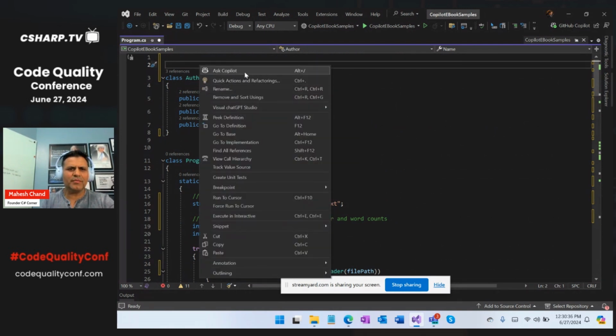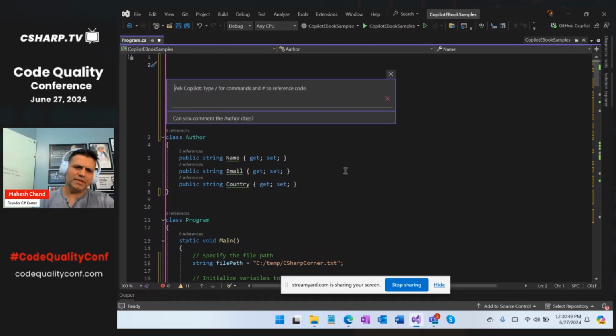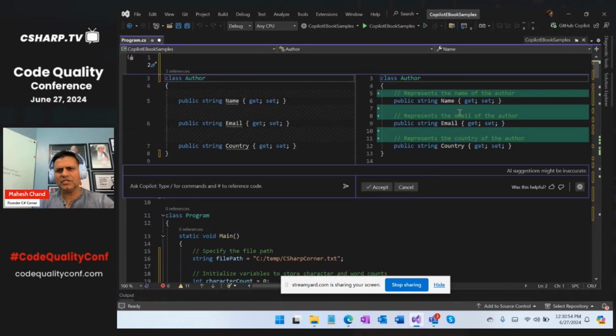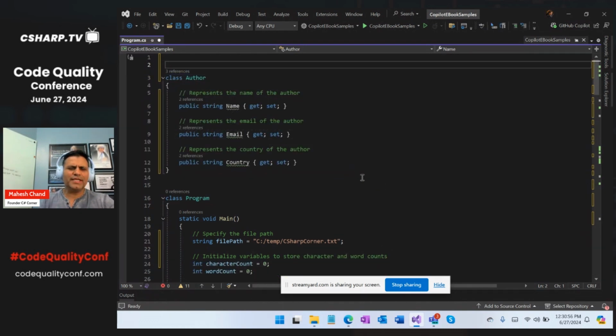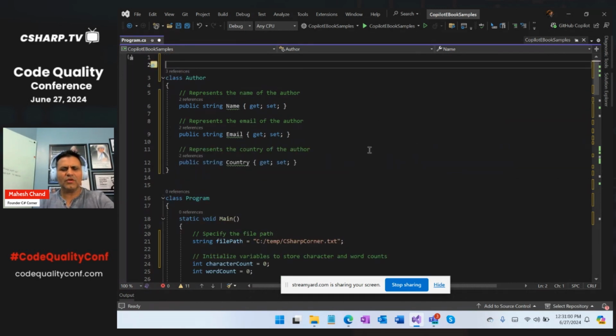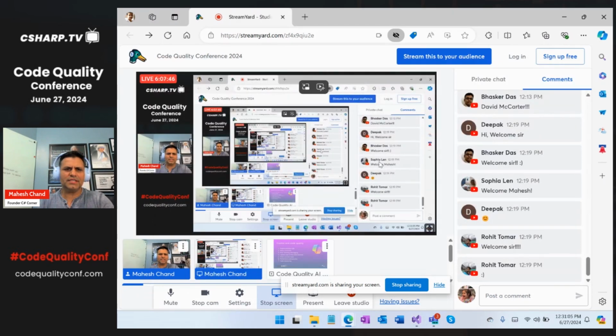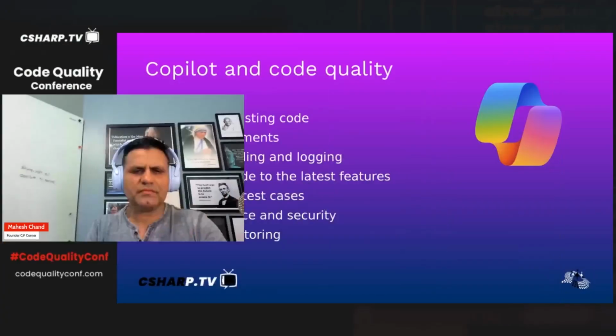So this didn't comment on this, because I said program only. Now I'm going to say, can you comment author class? So this is going to add comments to my author class here. You can see right here. So you get the idea. You can go and ask for whatever, add more things, and that's all. So that's one thing you can think about when it comes to code quality, which is commenting the code.